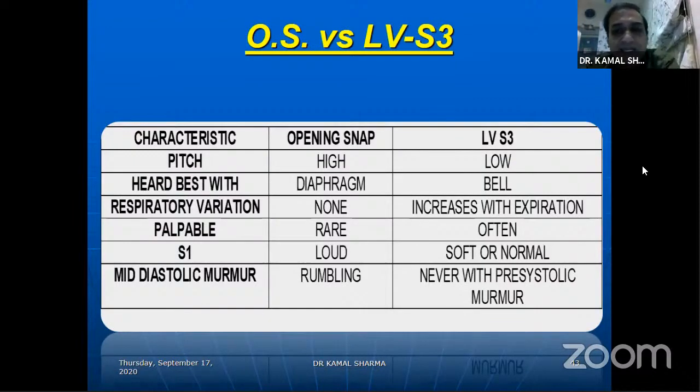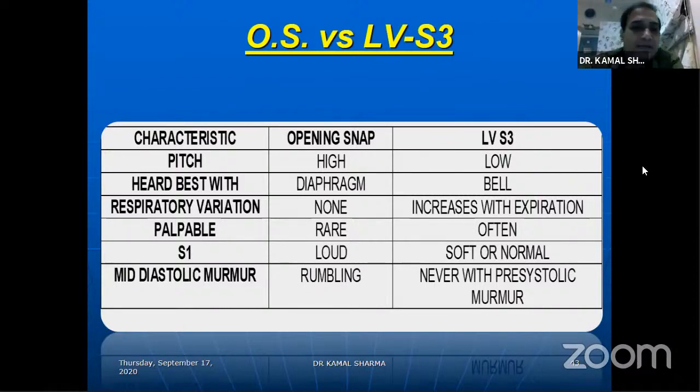Remember that the LV S3 is a low frequency, low pitch sound, which is heard with the bell, and it increases with expiration, is often palpable, and the S1 is usually soft. You will also never have a presystolic accentuation of a murmur, while in MS you will always get a rumble with presystolic accentuation. Opening snap is rarely ever palpable. It's primarily the S3 which is palpable.